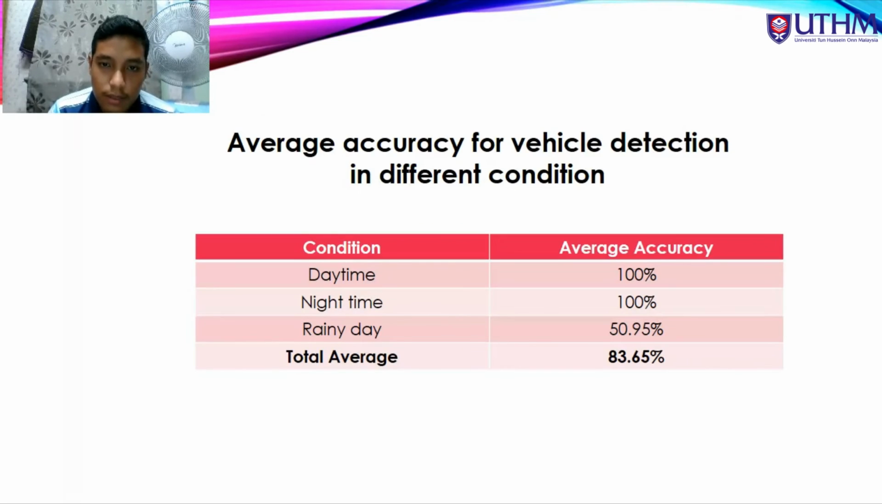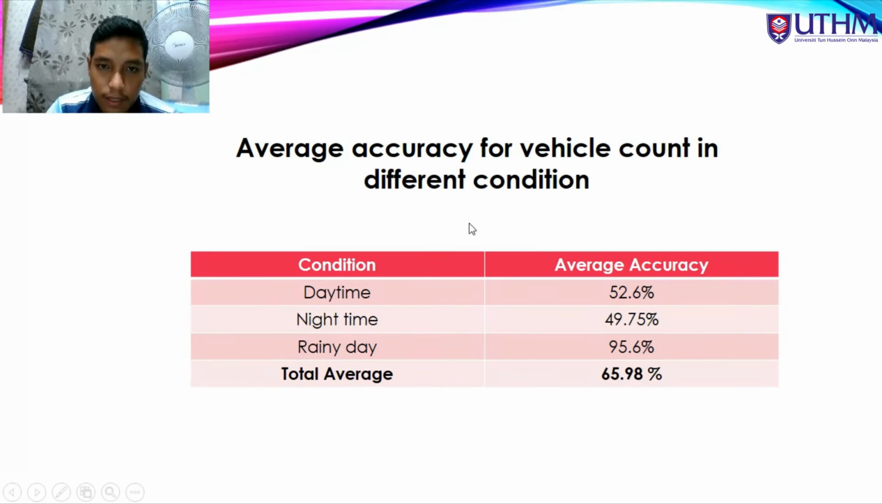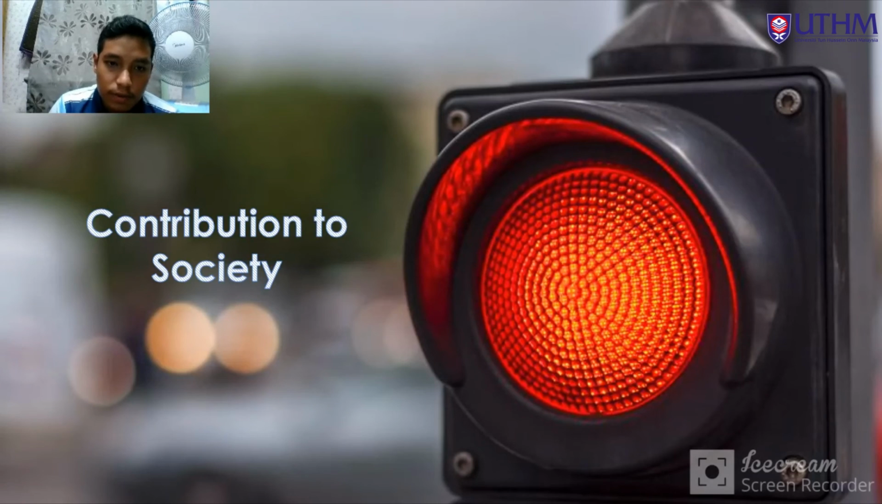So objective number 3. For the average accuracy of vehicle detection, daytime is 100%, night time is 100%, and the rainy day is 50.95%. The total average is 83.65%. And then the average accuracy for vehicle count is 52.6% for daytime, 49.75% for nighttime, and 95.6% for the rainy day, and the total average is 65.98%.